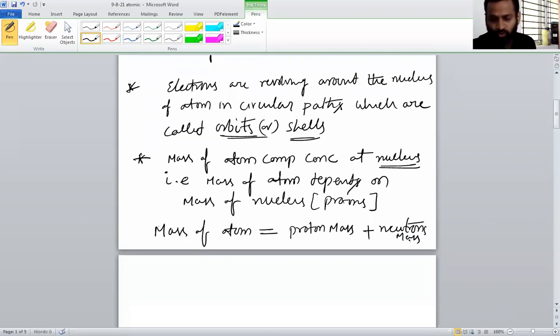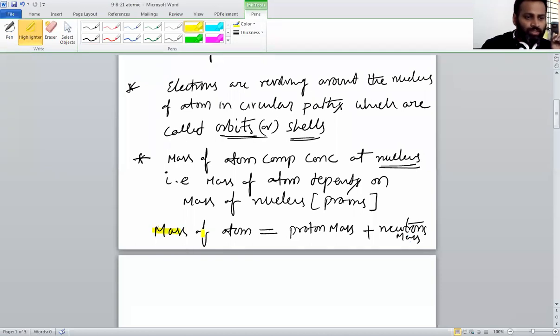This is the final conclusion. Got it, everyone? So the mass of the atom is due to the presence of both protons and neutrons. Got it, sir? So the mass of the atom depends on what?